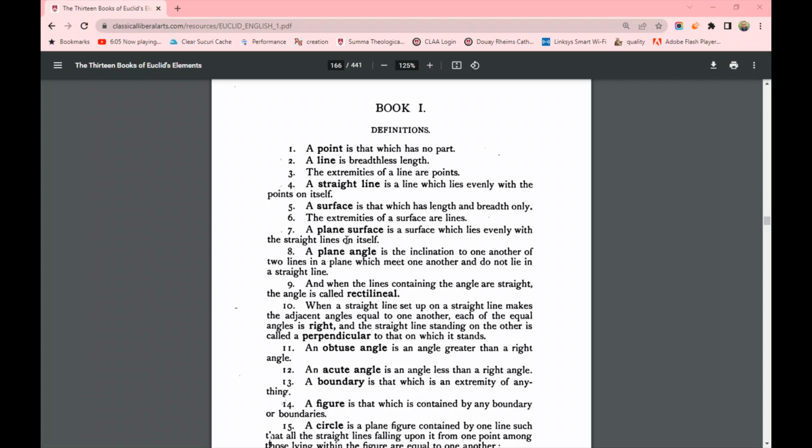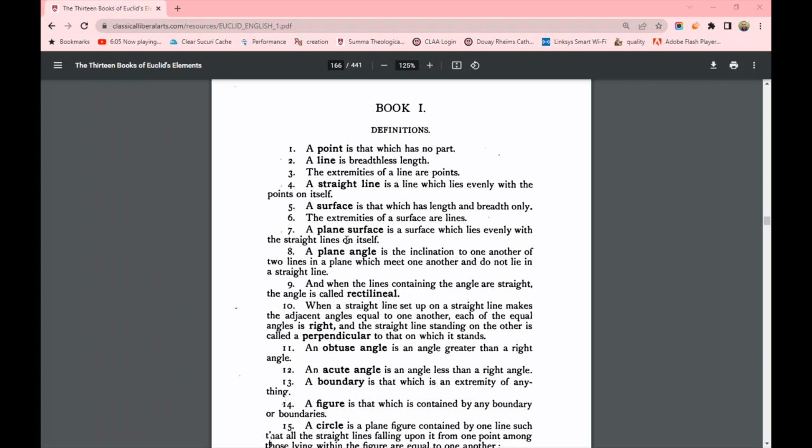I have length and breadth in this figure. So this would also be a surface. Okay? You understand that? The same thing would be true of a circle. A circle has length and breadth. We'll get to circles and triangles and all that in a few minutes.